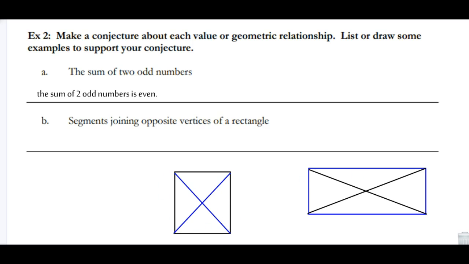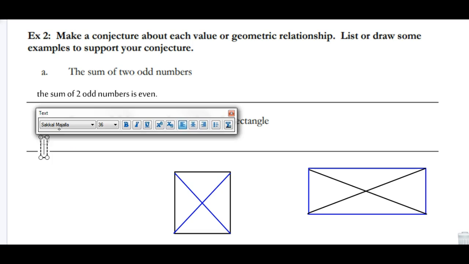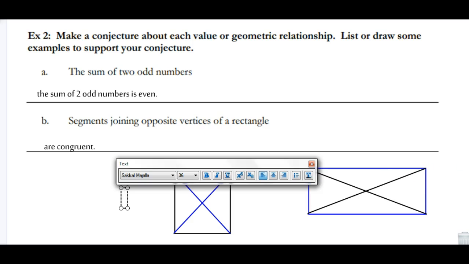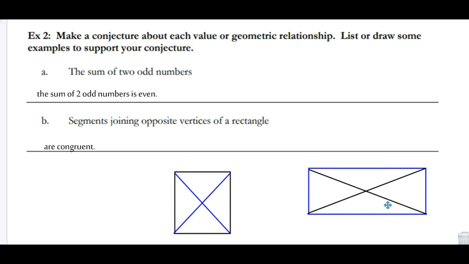So my conjecture is that segments joining the opposite vertices of a rectangle are congruent. That's what I'm going to say, and that seems to really be correct based on what I've seen. Alright, good. So there is example 2.